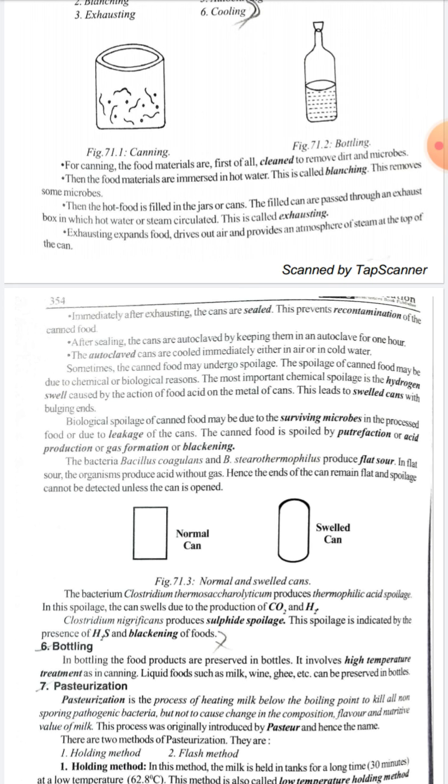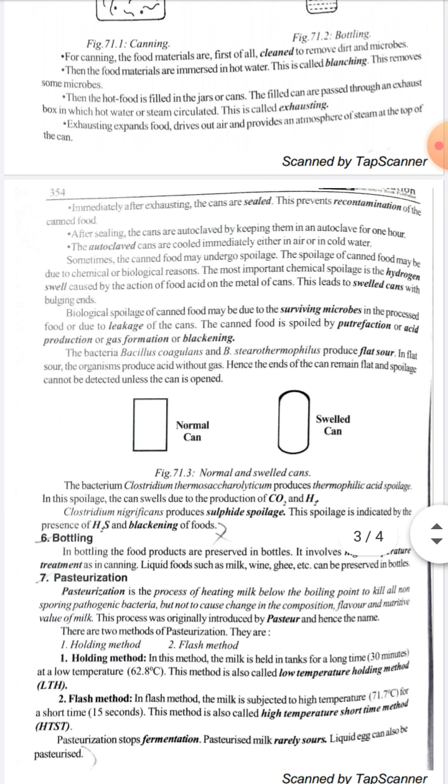Sometimes the canned food may undergo spoilage. The spoilage of canned food may be due to chemical or biological means. The most important chemical spoilage is the hydrogen swell caused by the action of food acid on the metal of cans. This leads to swelled cans with bulging ends, through which we can identify that the can is spoiled, the food is spoiled. Biological spoilage of canned food may be due to surviving microbes in the processed food or due to leakage of the cans.